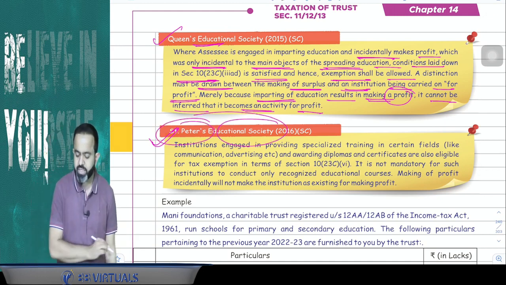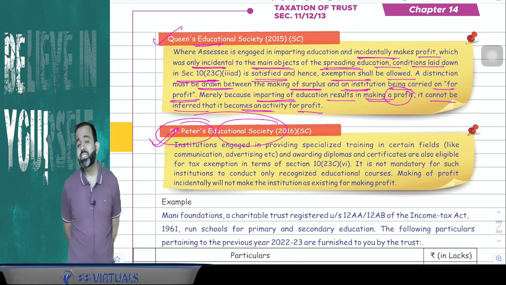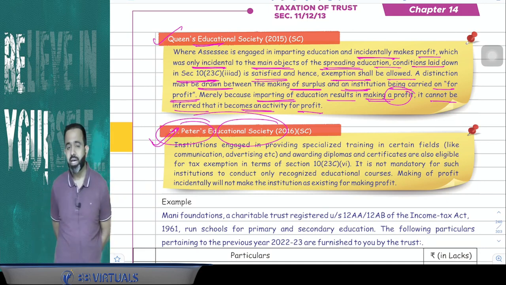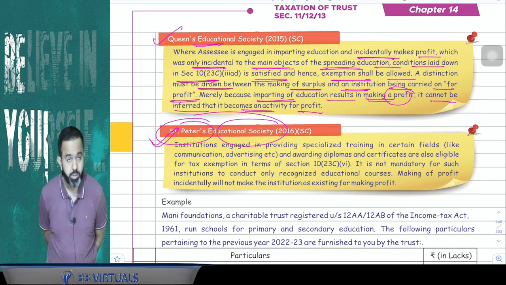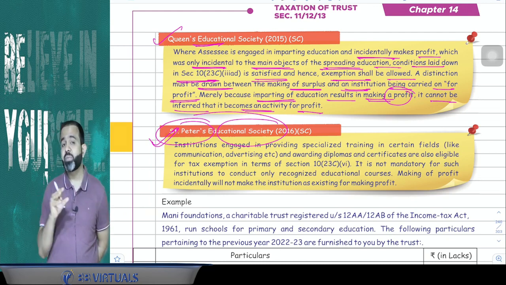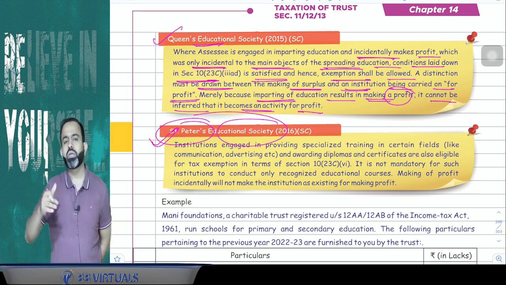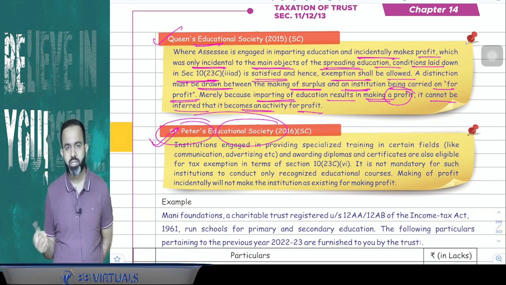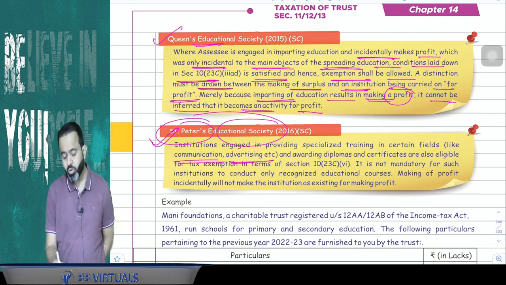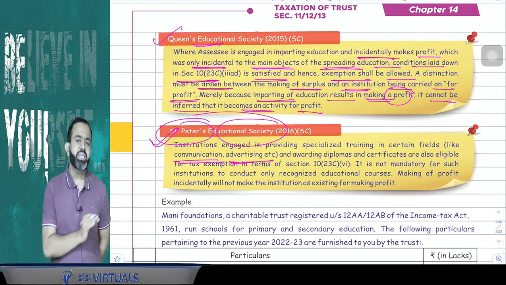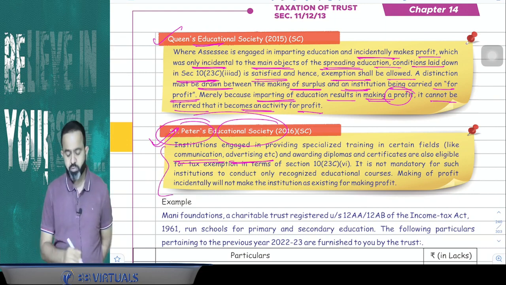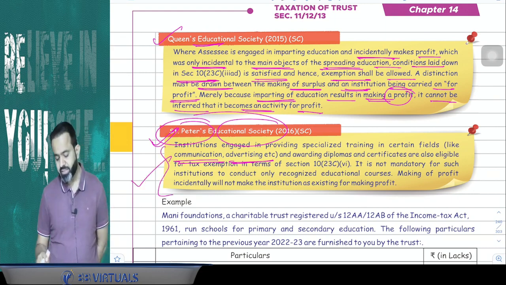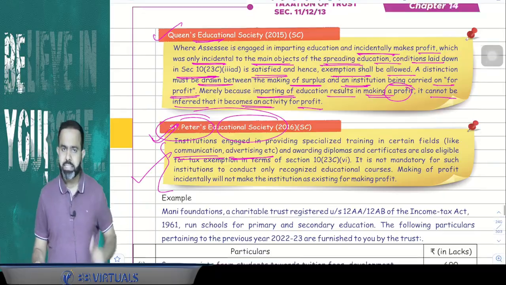Peter's Educational Society, this case law says that, okay, what happened? This particular educational institution, they are giving degrees and diplomas in advertisement or communication and all. Can they claim the exemption? Will it be treated as education or not? Answer is yes. Education does not mean only BCom or BSc or 11th, 12th and all. Guys, here if they are giving a diploma or degree in communication or advertisement and all, that will be treated as education, and even if they made the profit, then also they are eligible to claim the exemption under section 10(23C). You got my point or not?